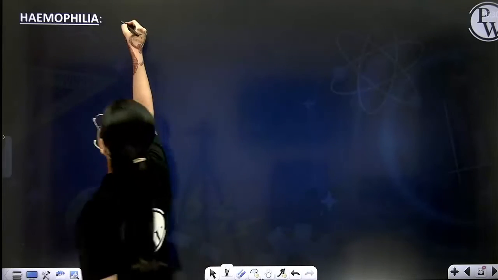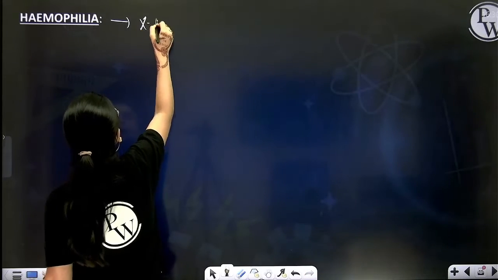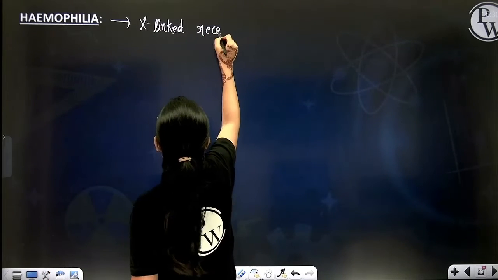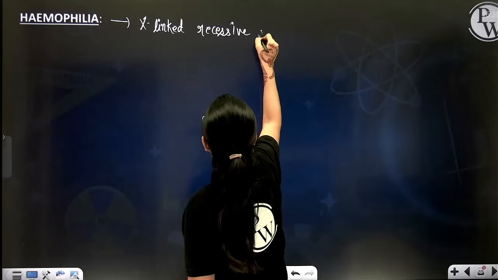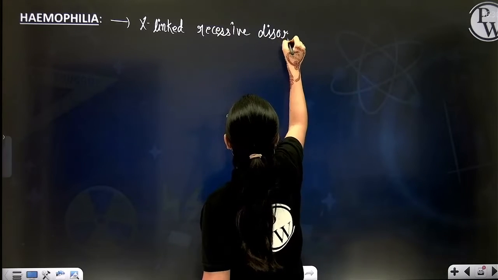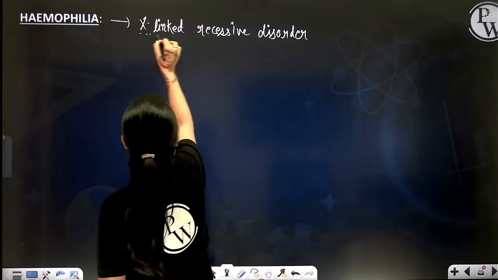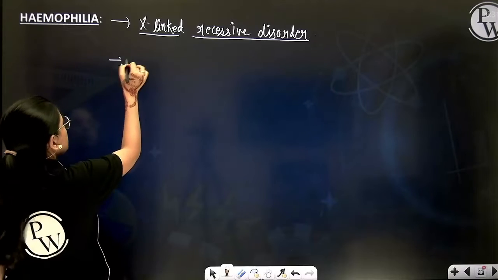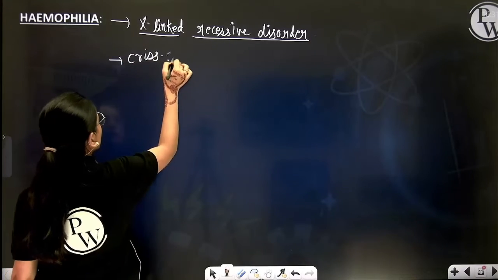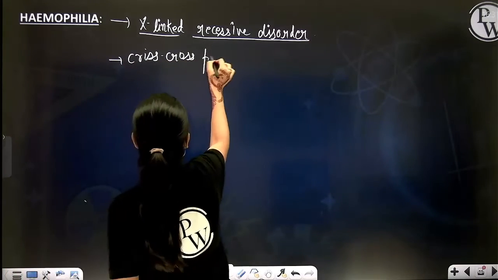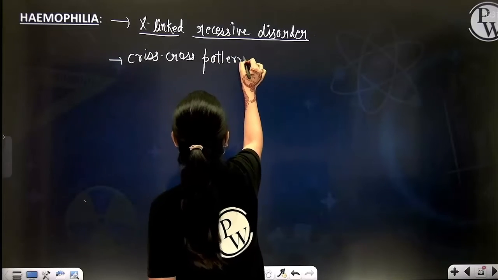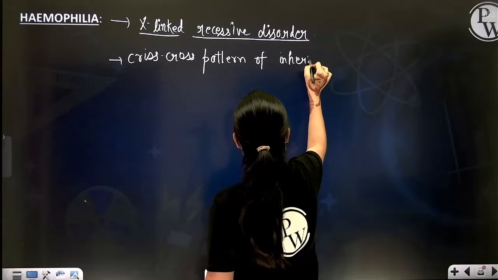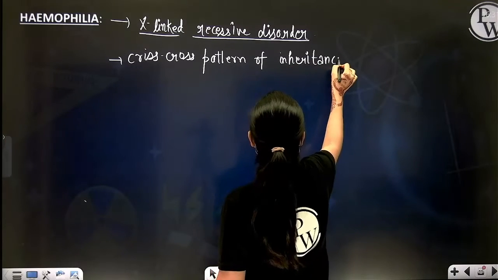So this hemophilia is also an X-linked recessive disorder which will follow crisscross pattern of inheritance.